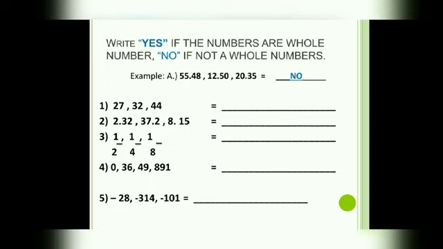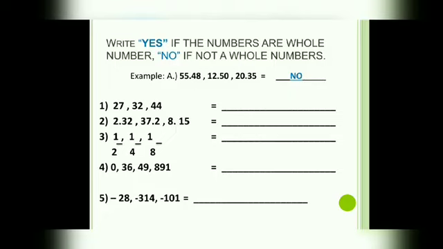Example, in letter A, 55.48, 12.50, 20.35. These three numbers are, what is the answer? Not whole numbers. That is why the answer is no.